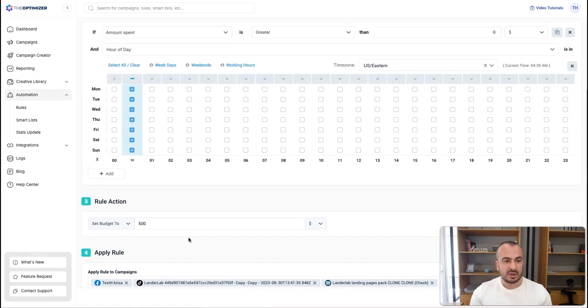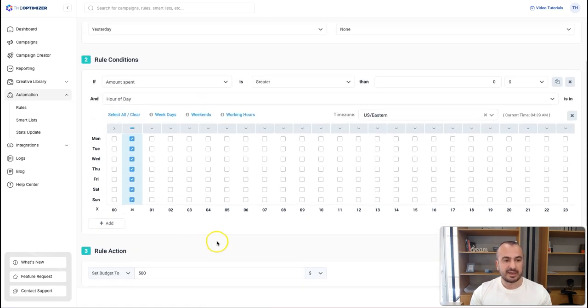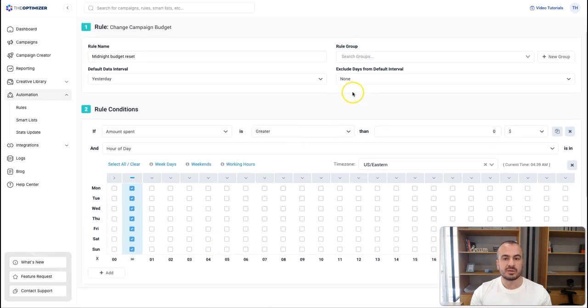So that's it. This is how simple the rule is, and it will guard you, and it will make sure that your campaigns start with a new budget every day, and keep your budgets safe, and make sure that when you scale your campaigns, you only scale if the performance makes sense.